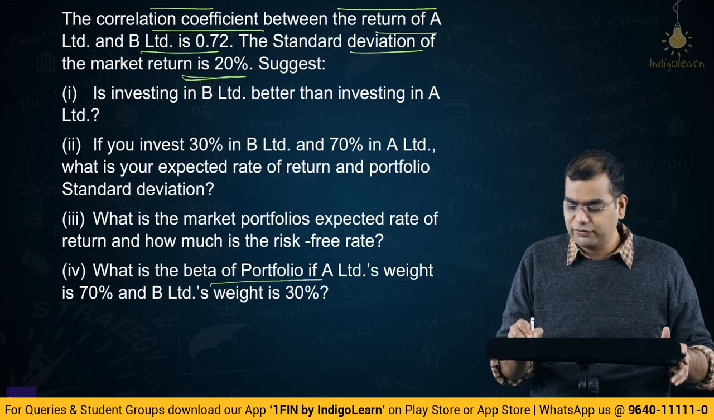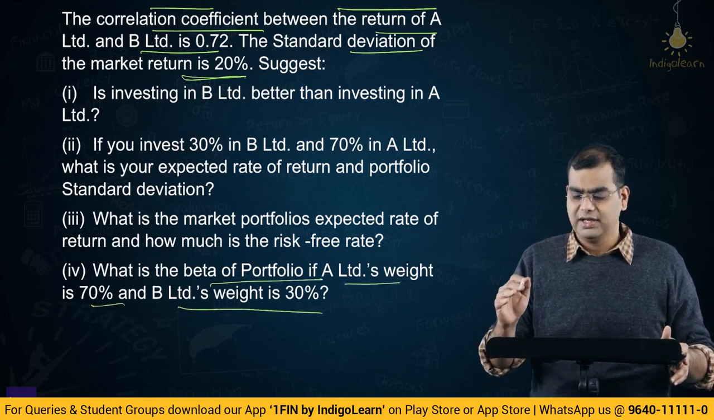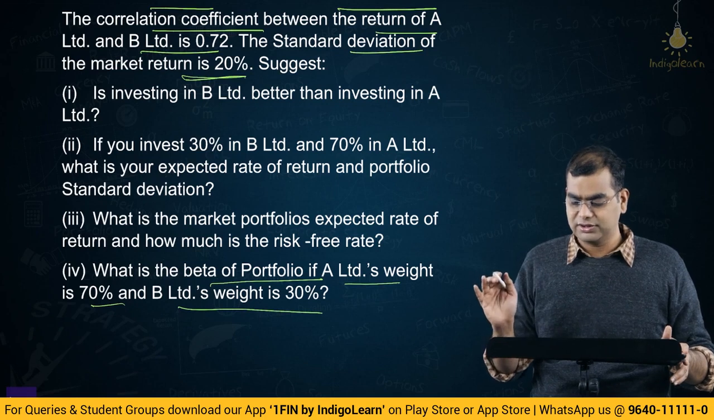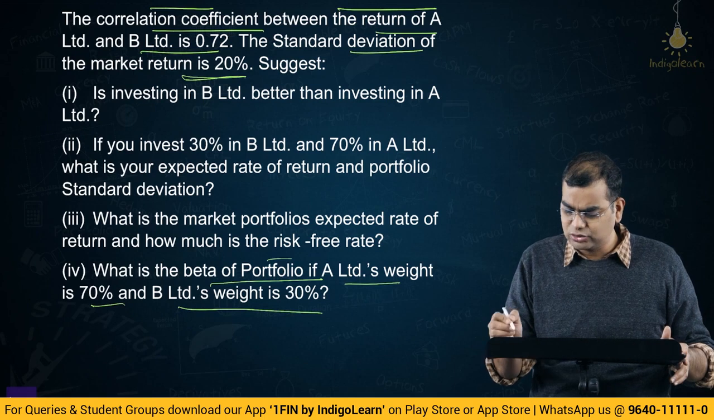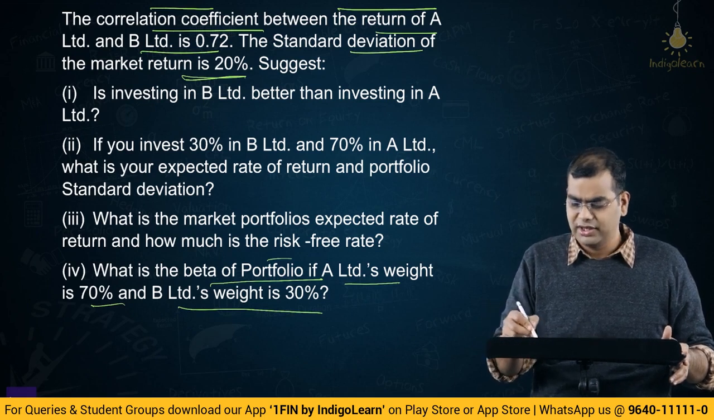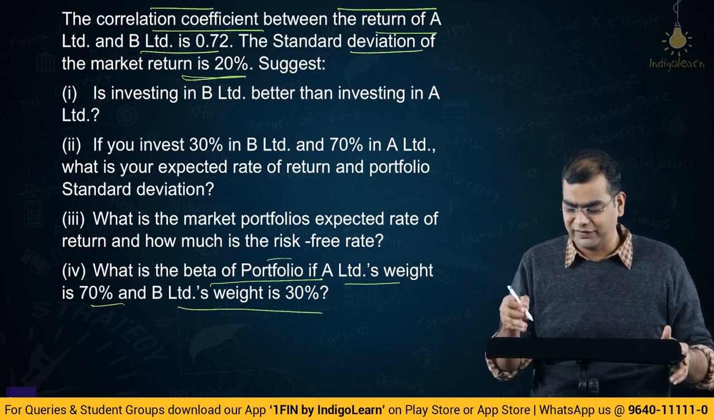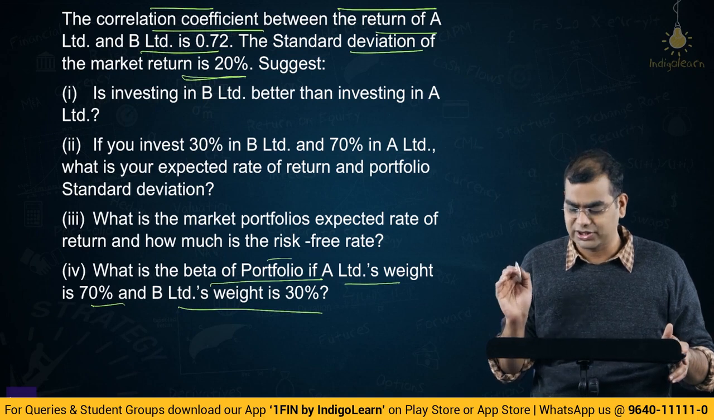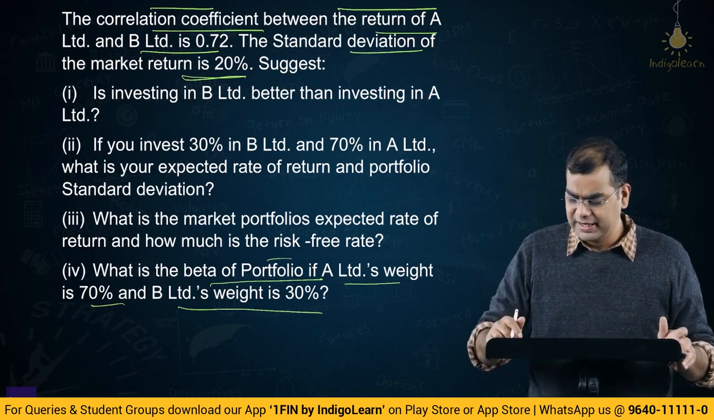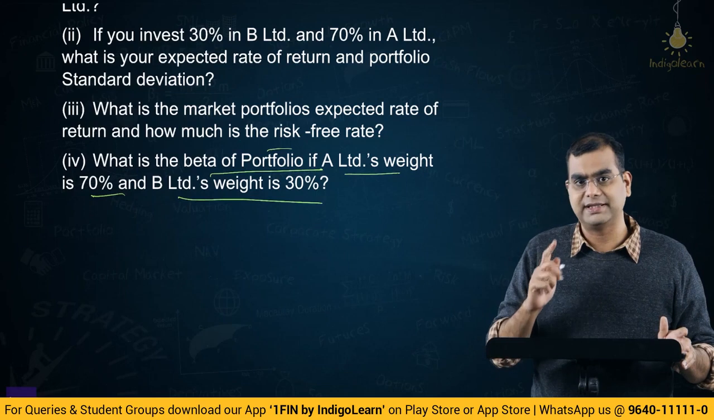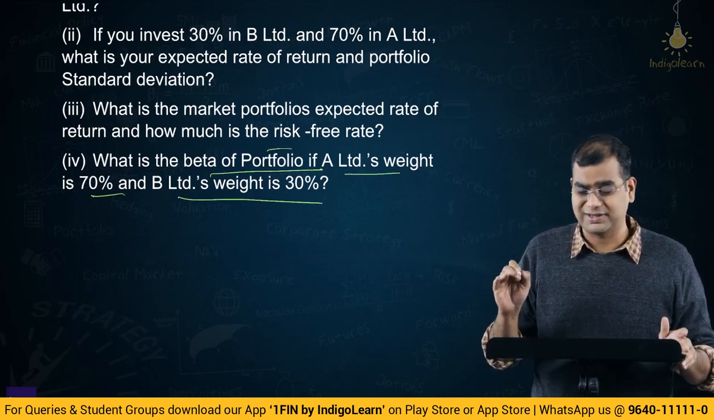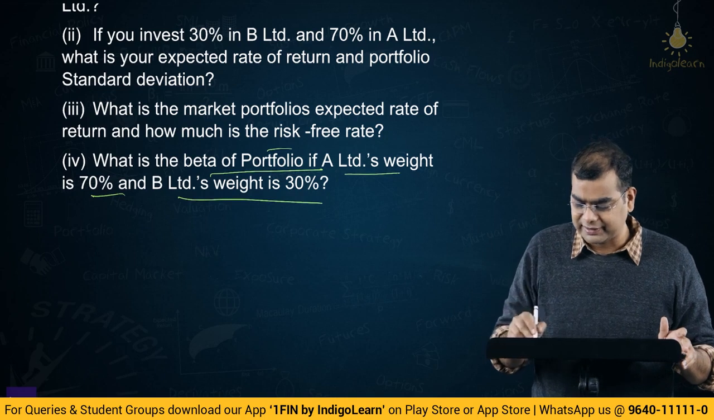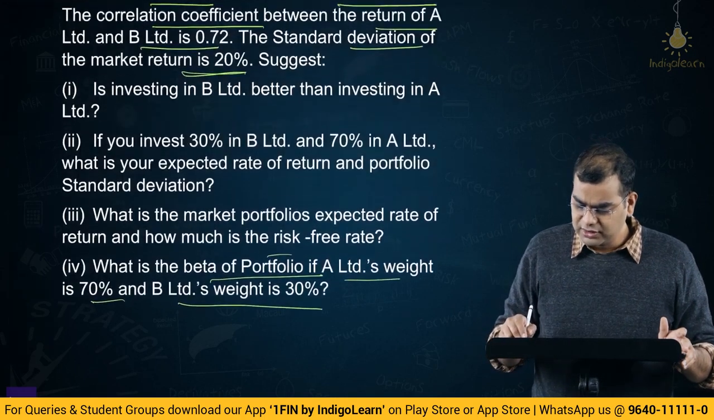Then what is the beta of portfolio if A Limited's weight is 70% and B Limited's weight is 30%, okay, fine. So I think most of the questions we will easily get. Only this third question we'll have to figure out, because there's too much data above and we'll have to figure out what data is required for question number 3, but otherwise it is a fairly simple problem. Let us first write down the formulae, as I said earlier, right? Whenever we are solving problems like this, it is good practice to first write down all the formulae so that you are very, very clear of what you are trying to solve.